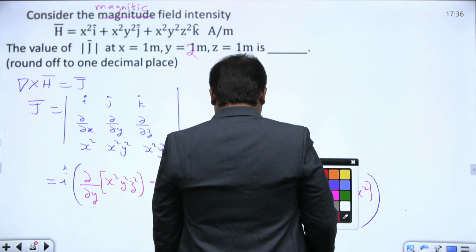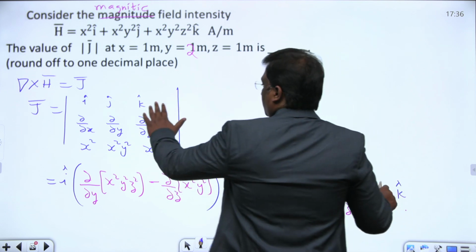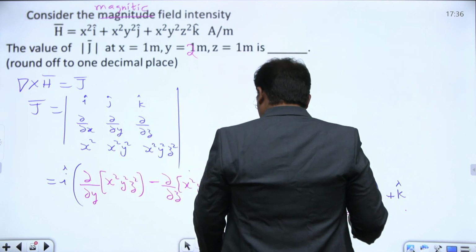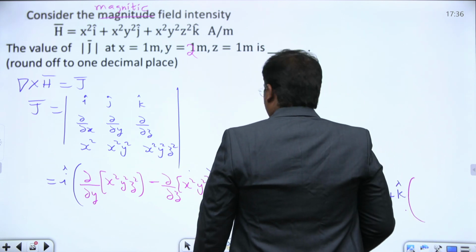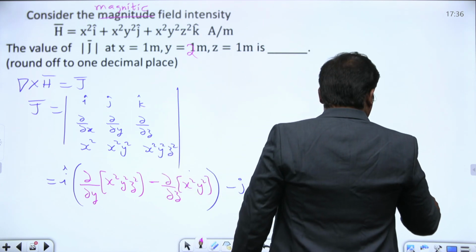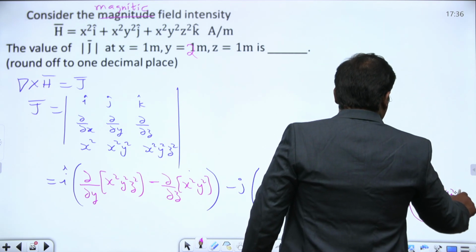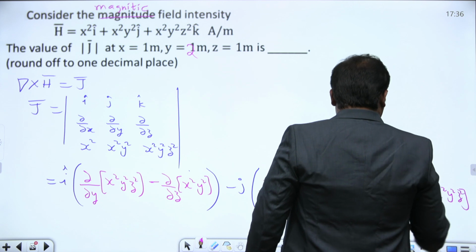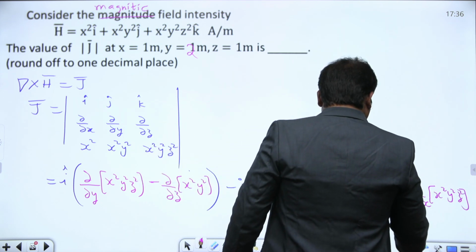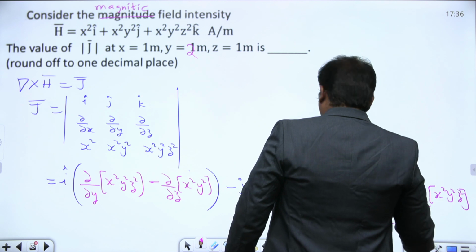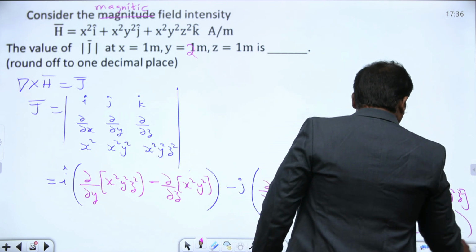Next, similarly plus k bar into dou by dou x of x square y square, minus dou by dou y of x square, close the bracket.